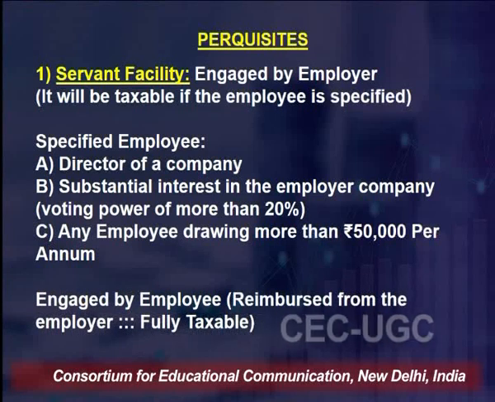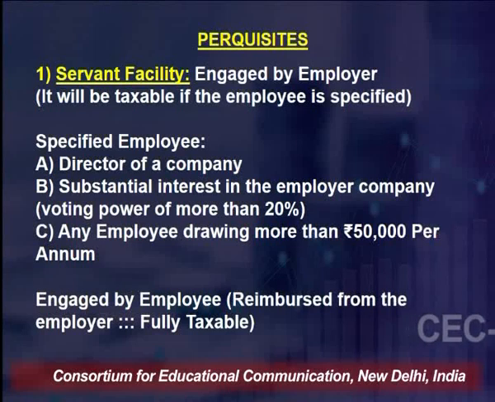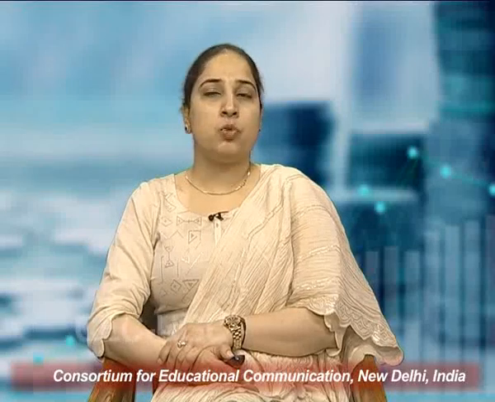The third category is any other employee who is drawing more than 50,000 per annum. So this is one important point that actually makes every sort of employee a specified employee. You would see every person will be drawing at least 50,000 per annum, because we are not talking about per month, we are talking about per annum. So herein every employee will be considered a specified employee.